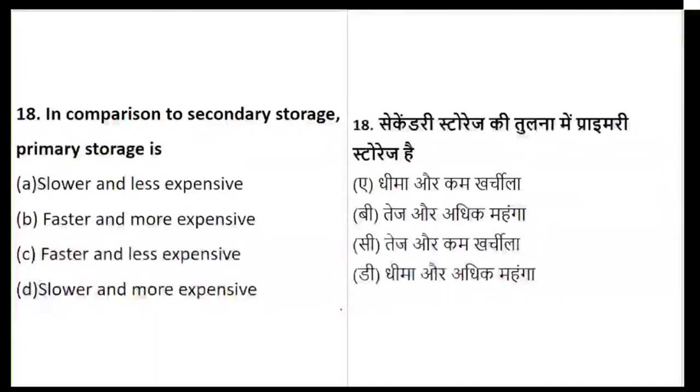Okay, fine. So let's see. When we talk about the comparison between secondary and primary storage, primary storage is the one which is faster and more expensive. Prabhat, please remember primary storage is the faster one and it is more expensive compared to your secondary storage. So the right option is option B.